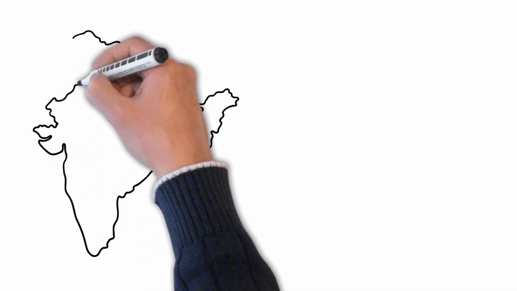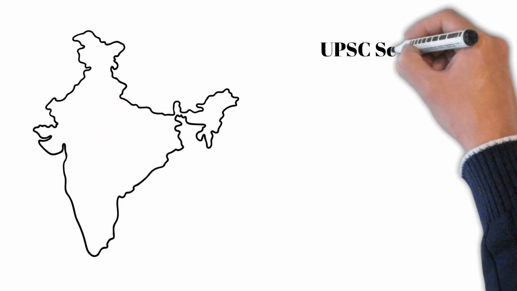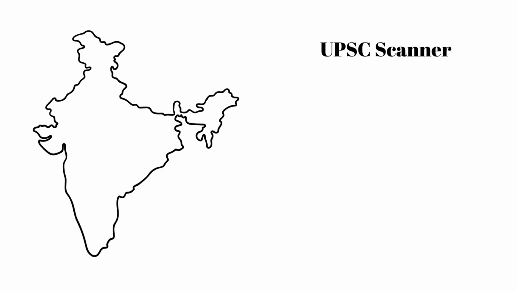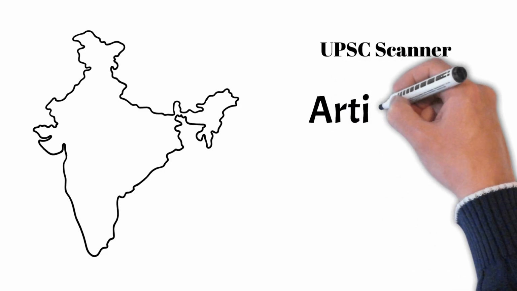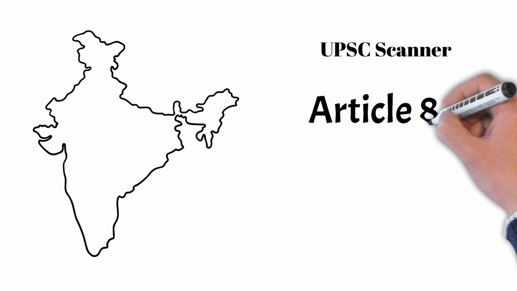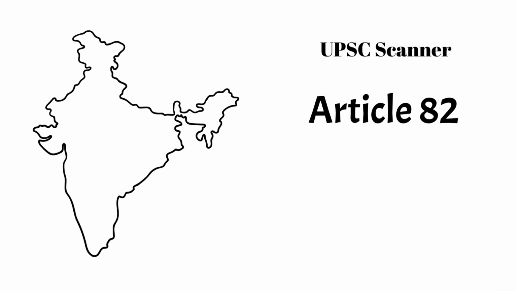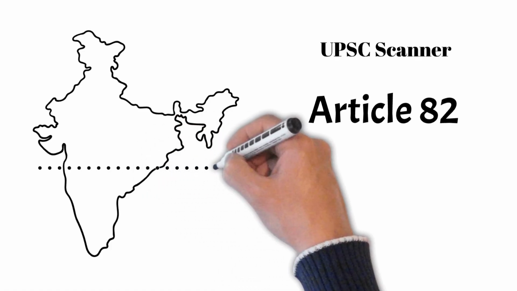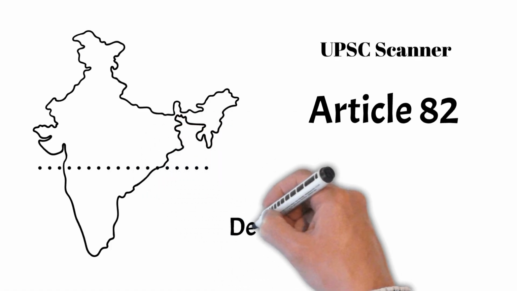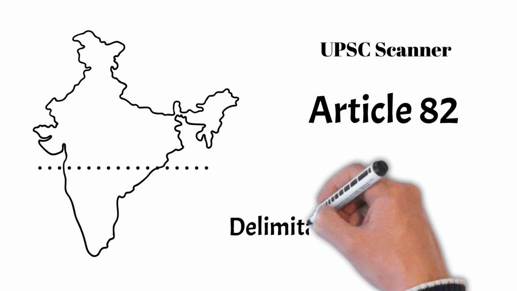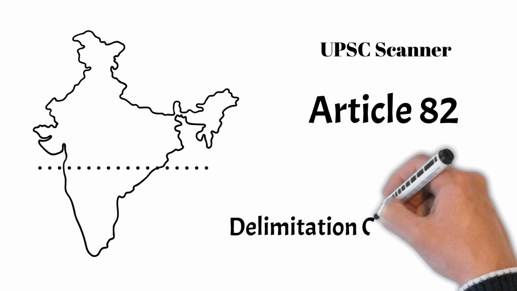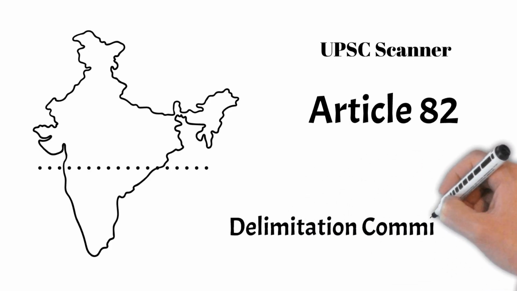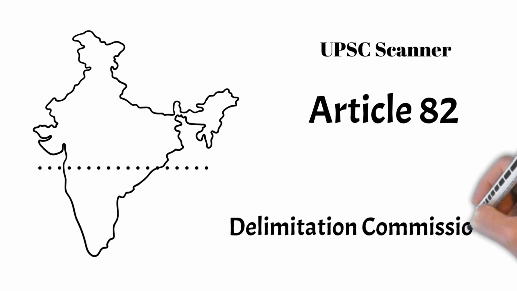Today we are putting our UPSC scanner on one of the biggest ticking time bombs in Indian constitutional law, the Delimitation Commission and the North-South representation imbalance. Under Article 82 of the Indian Constitution, Parliament must pass a delimitation act after every single census to readjust the allocation of seats in the Lok Sabha based on population changes.